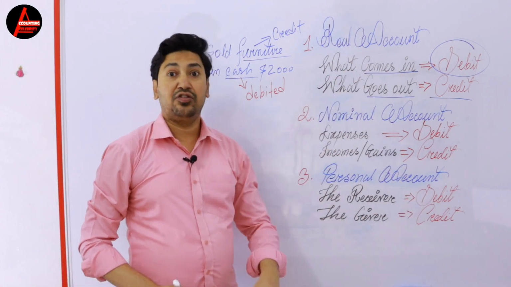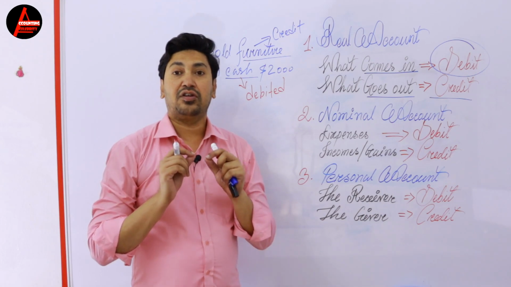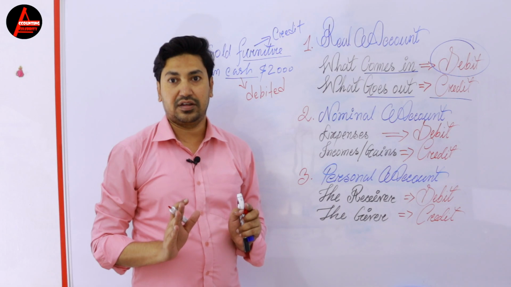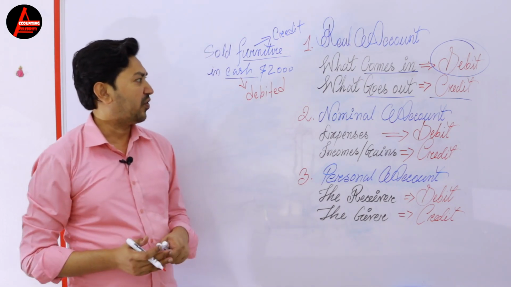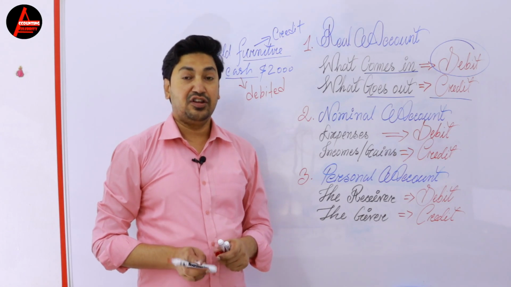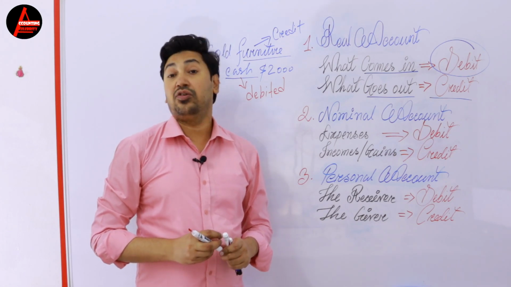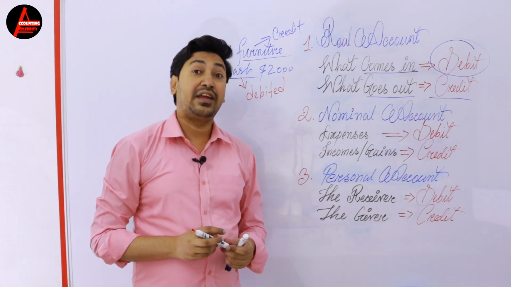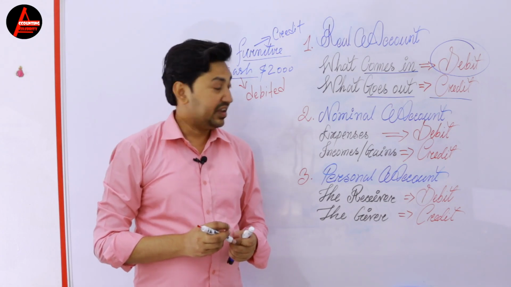And what is real account? Real account consists of all types of asset. Okay, let's move on to next one. So next one is nominal account. So what is nominal account? Actually, nominal account deals with all incomes, gains and expenses.